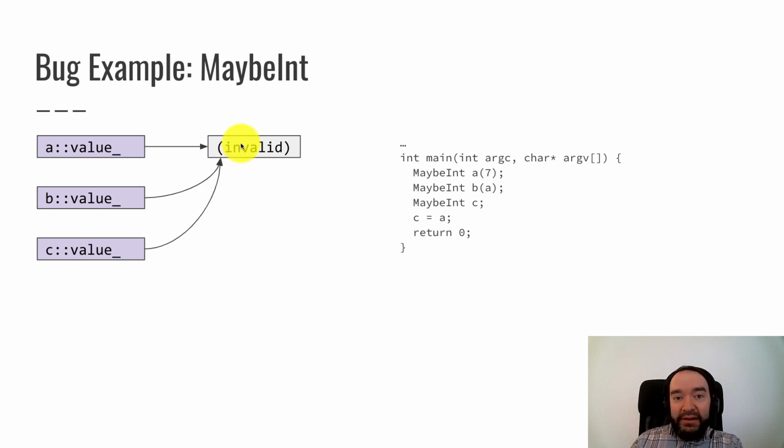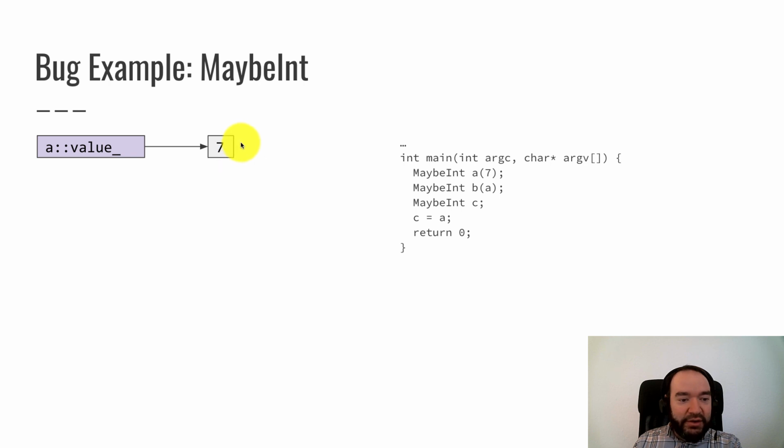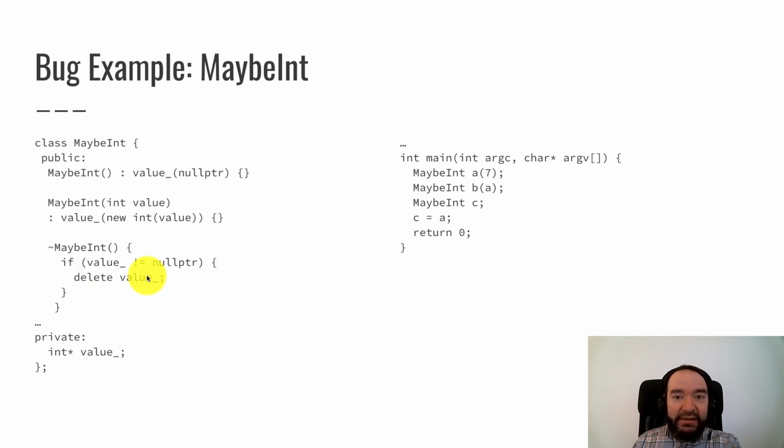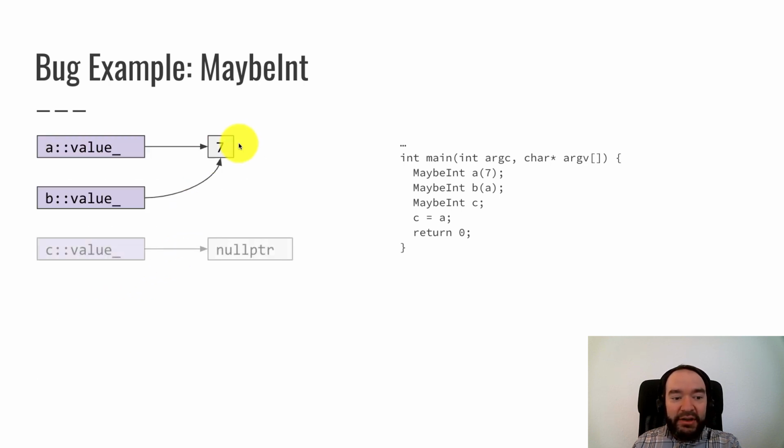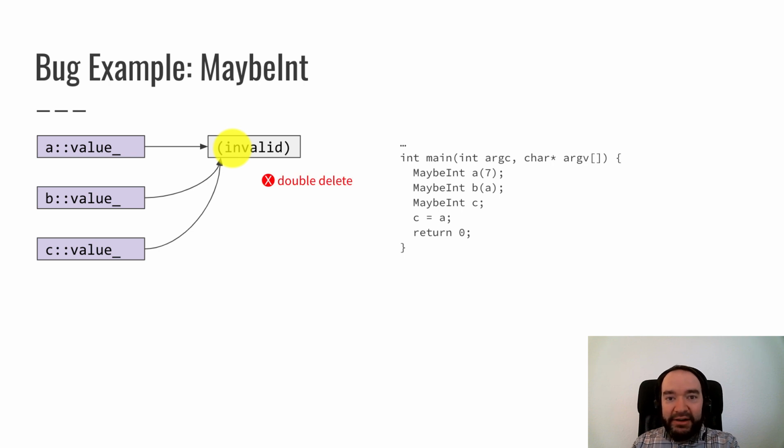B is still pointing at a non-null value, and so the code tries to delete this invalid pointer, but this memory location was already deleted once, and you're not allowed to delete the same memory location twice. So we'll get a crash at that moment when B's destructor runs, and it's pretty subtle. Why is that happening? It looks innocuous. Well, it's a double delete, and that's a crash.